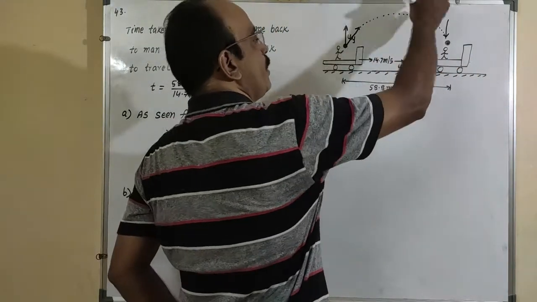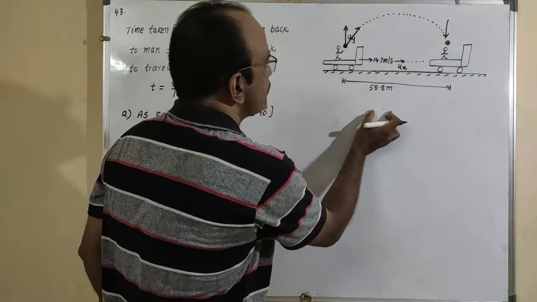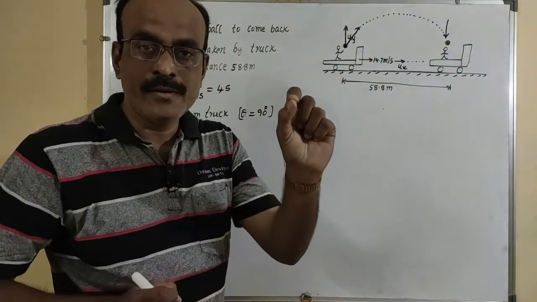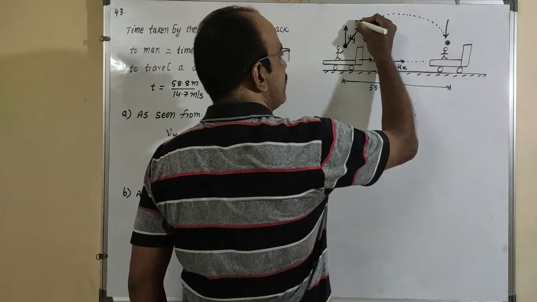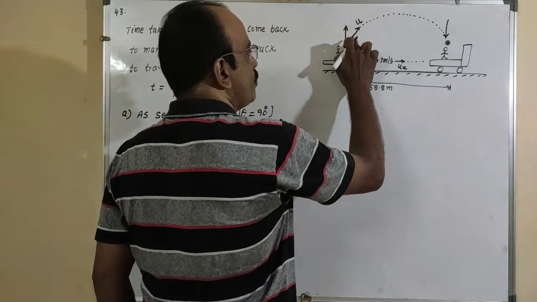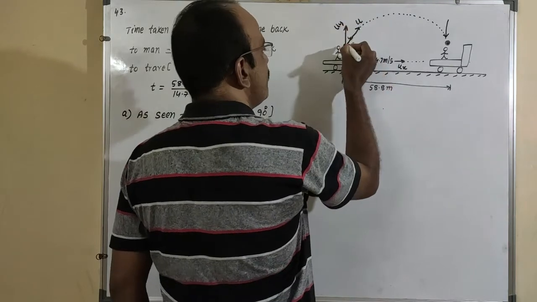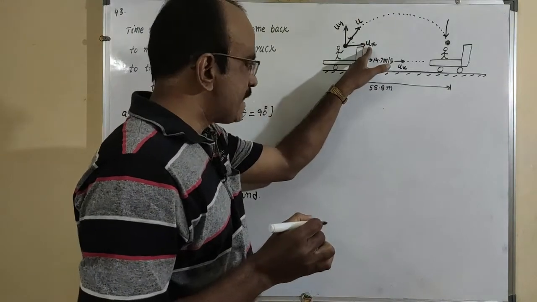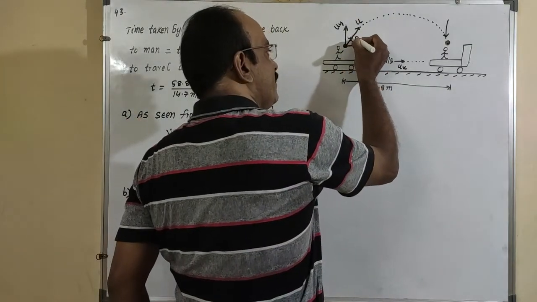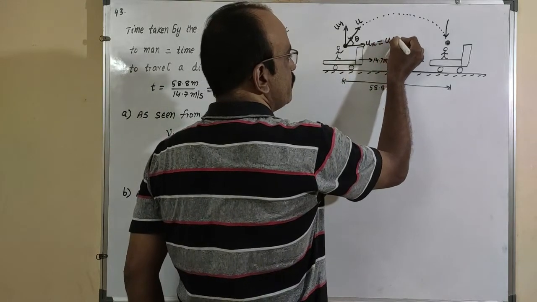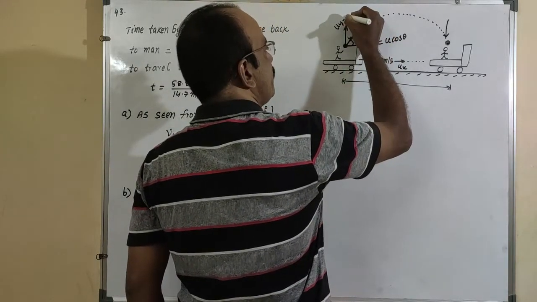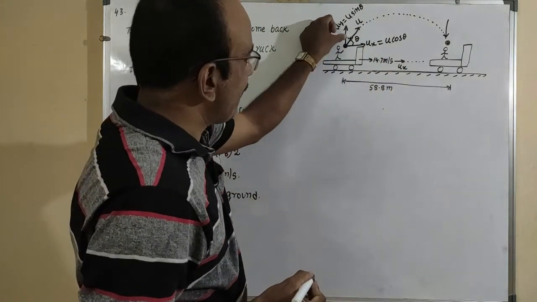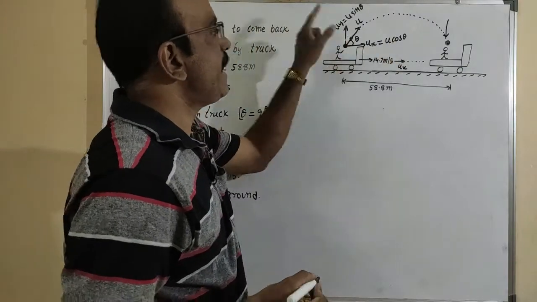The ball reaches this person. It is observed by a third person, that is another person, from the road, and it follows the path of a projectile. So this velocity we will take as u, and we already know this one is Uy, and this one is called Ux. It makes an angle theta with this. So this one we will take as u cos theta and this one as u sin theta. So the components can be split up: u cos theta and u sin theta.